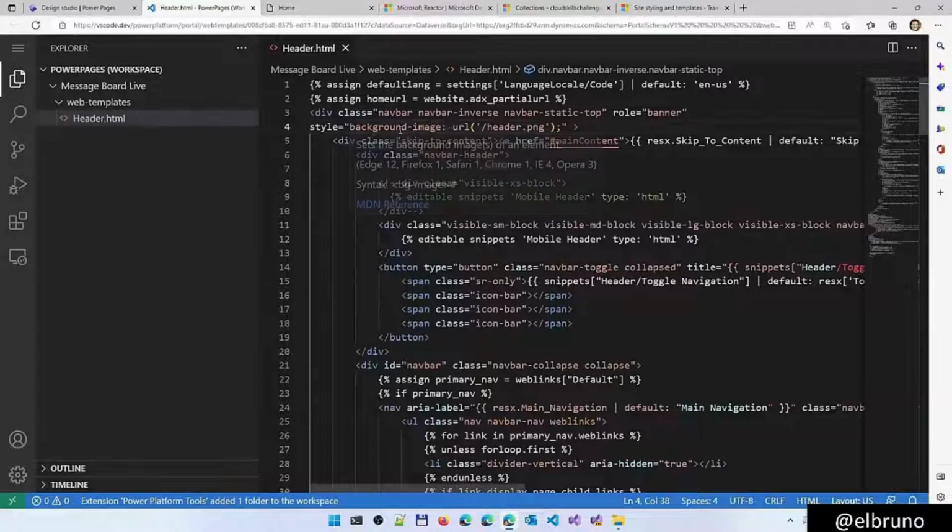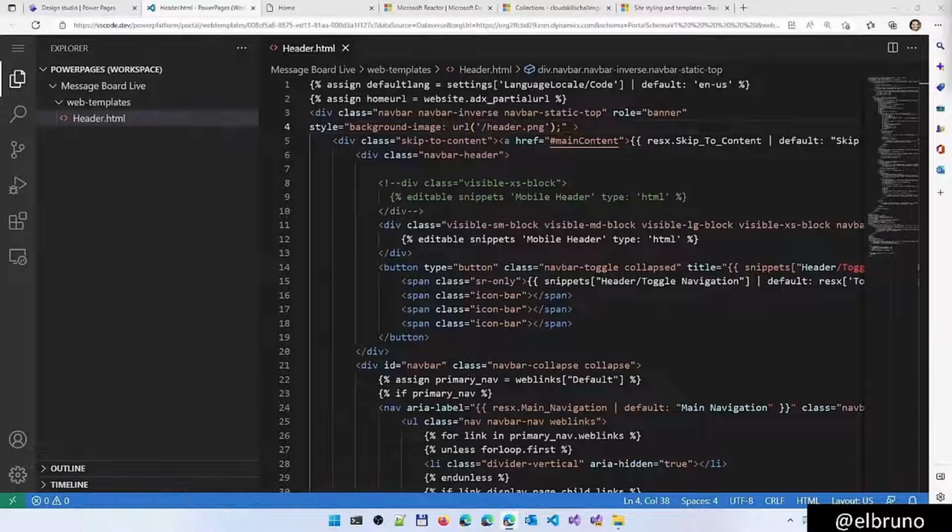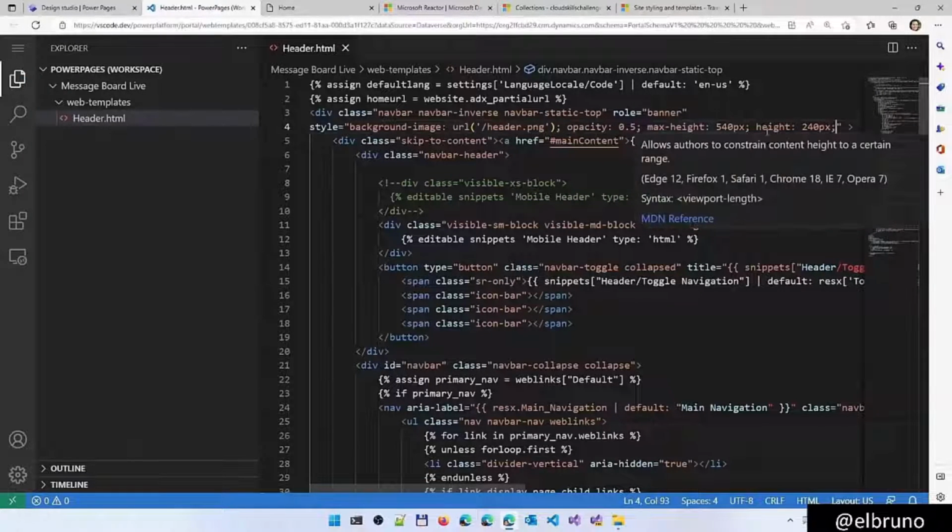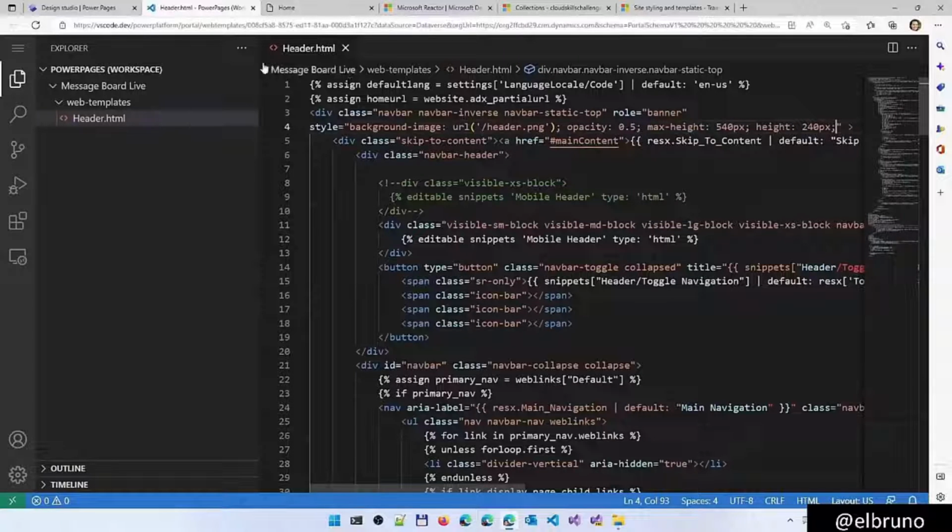So we have the div here in the banner with the static top, banner, role, we have the style, background image. So let's add an opacity and a couple of other properties to the main image. So we are going to add here background image, URL, opacity, and then max height and min height. Let's go back here.